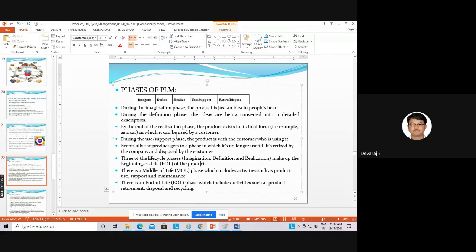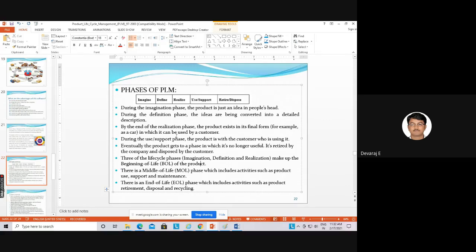Once you convert the product, then what happens? Then the customers will use the product, right? That is called as the use and support. Use in the sense of the product will be used by the customers. After that, support. What do you mean by support? The customers should respond, they should use the product, and they should at least tell what are the difficulties they are facing while using that product. So that is what is called support. And the customer should support, as well as the company also should support.